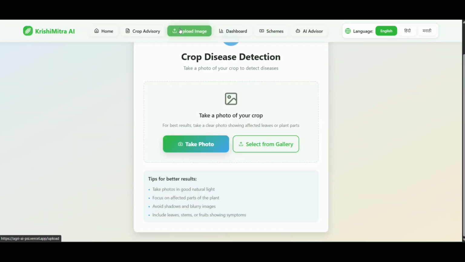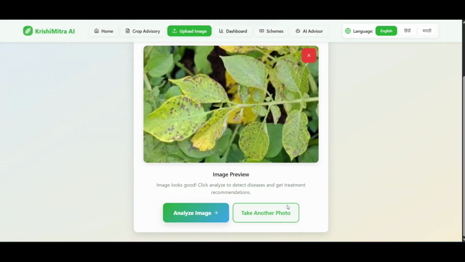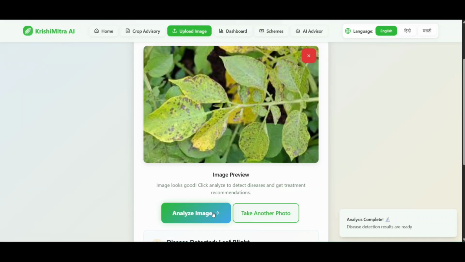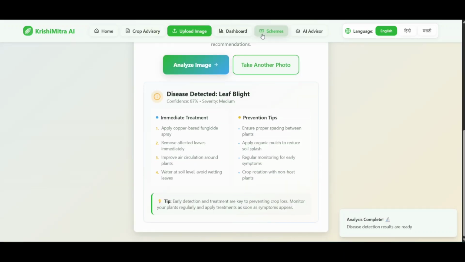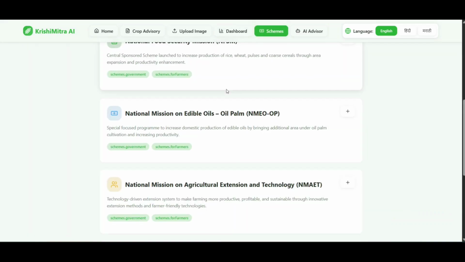Next, we demonstrate our AI disease detection model. A farmer can simply upload a photo of a diseased leaf, and our CNN analyzes the image to instantly identify the disease. In this case, it accurately detects late blight. The system doesn't just identify the problem, it provides a solution. It displays the disease name, severity, and most importantly, provides immediate actionable treatment steps.